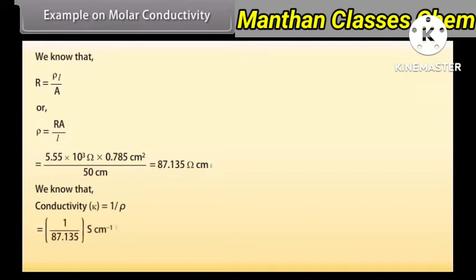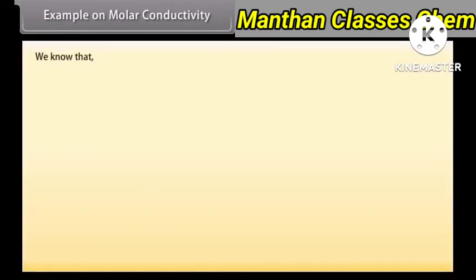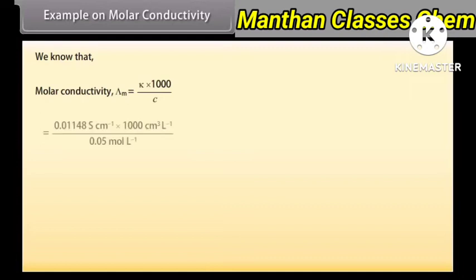By putting the values, we get conductivity = 0.01148 Siemens centimeter inverse. We know that molar conductivity is equal to kappa multiplied by 1000 divided by C. By putting the values, we get molar conductivity = 229.6 Siemens centimeter square mole inverse.